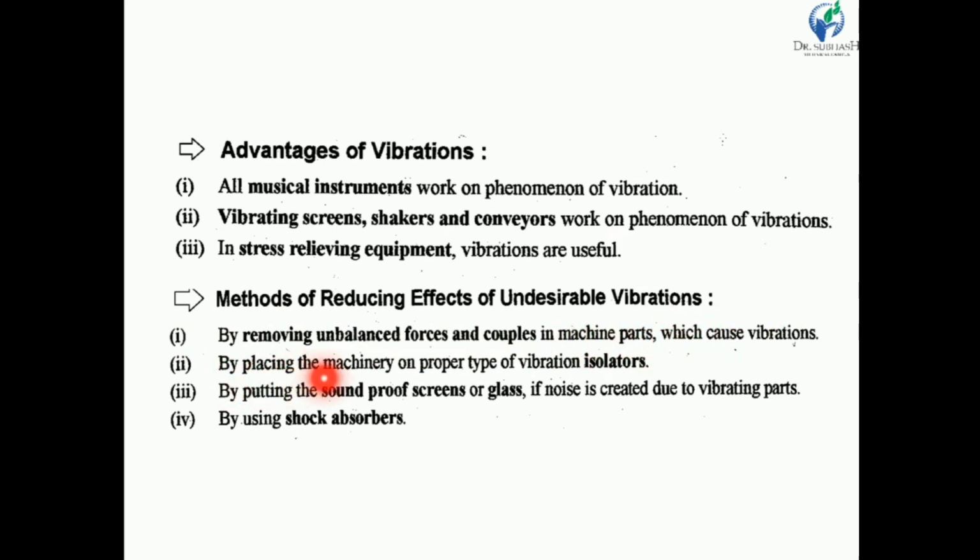By placing machinery on proper types of vibration isolators, we can reduce the effect of vibration. By putting up a soundproof screen or glass, if noise is created due to the vibration, we can reduce the noise. By using shock absorbers: we know that in an automobile we use absorbers to reduce the effect of vibration.